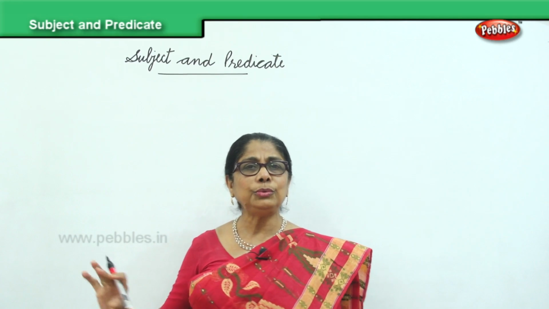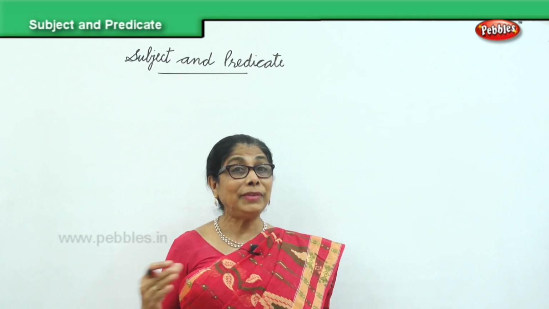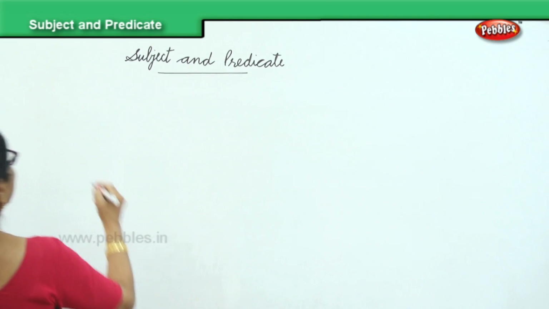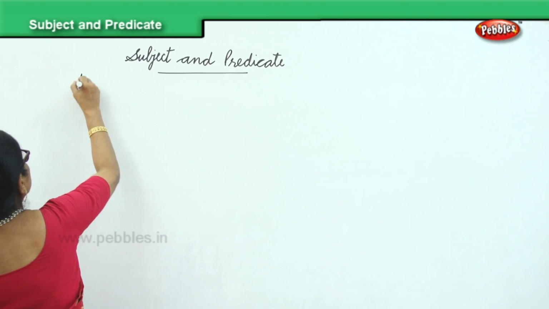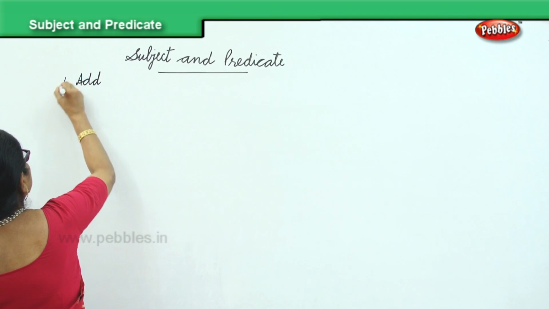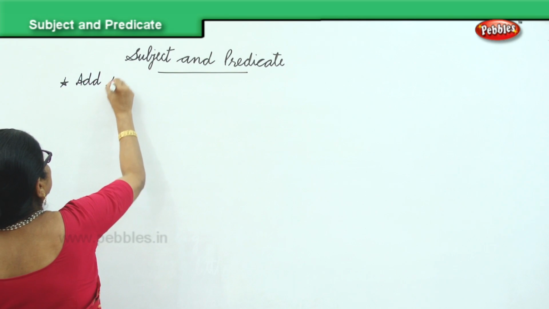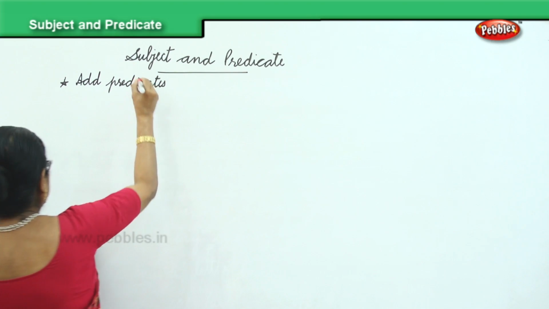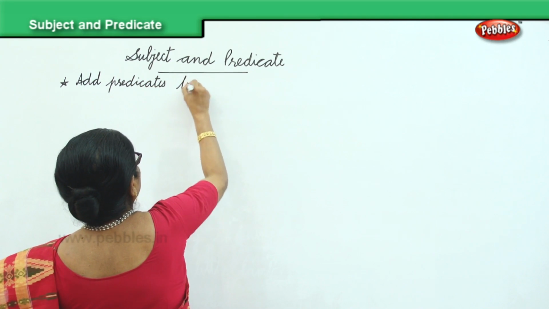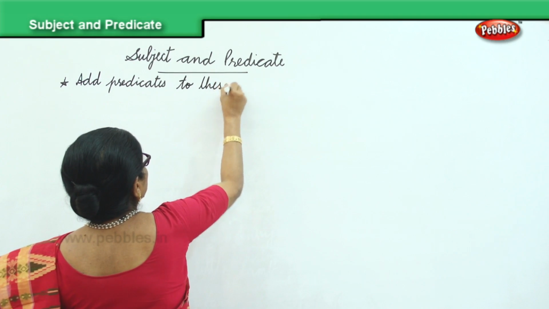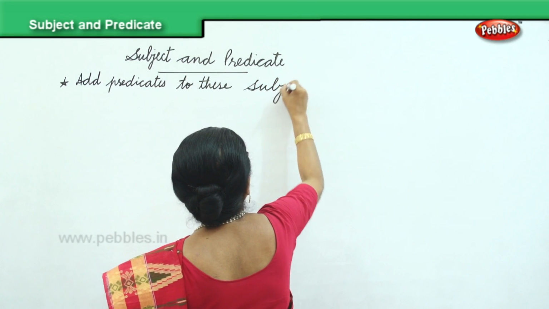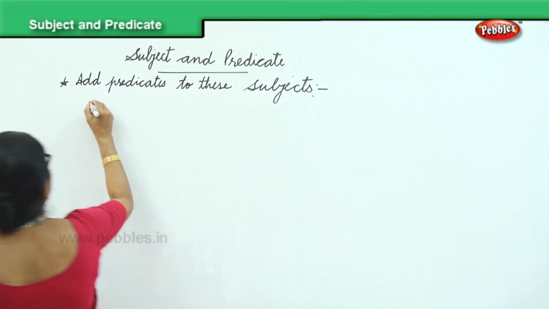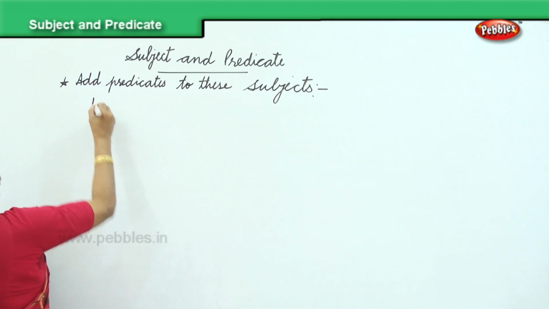Now I'll give you the subject. You can fill up your own predicates. Okay? Now, add predicates to these sentences. So I'll give you subject and then we'll add on. You will help me to add on.